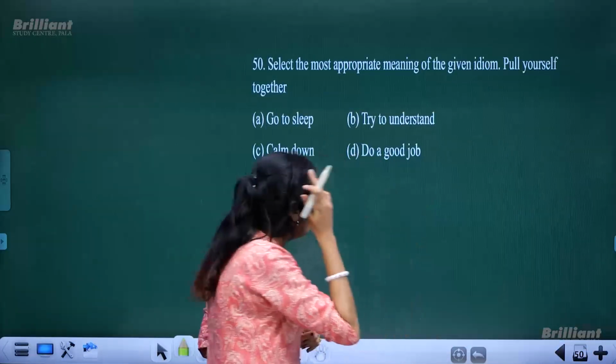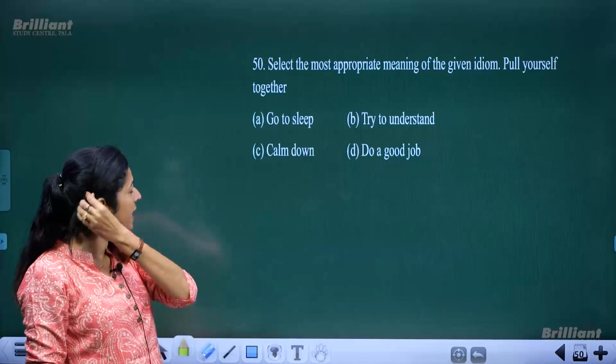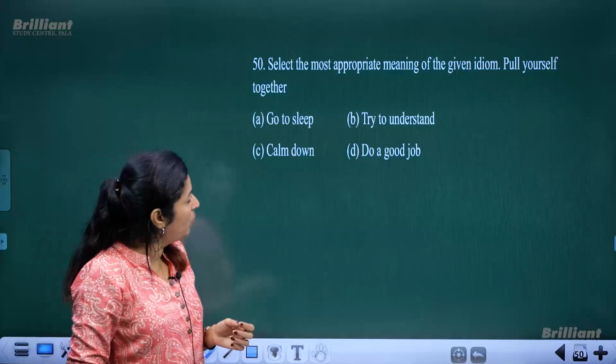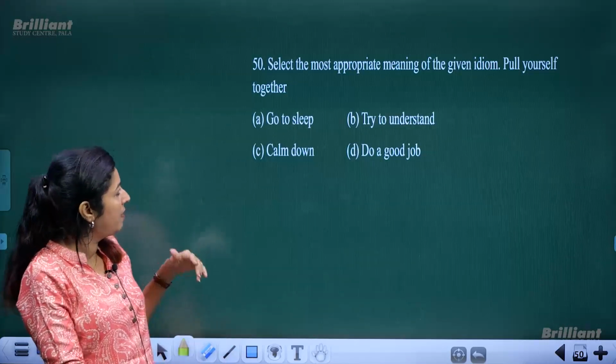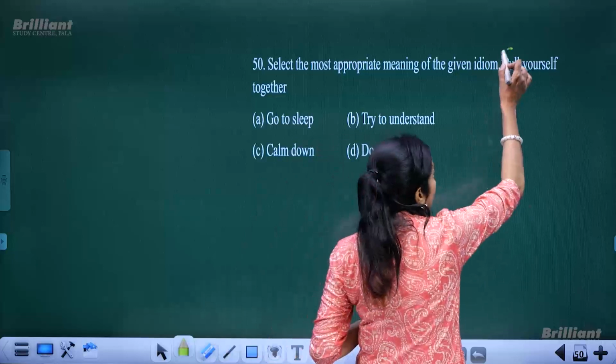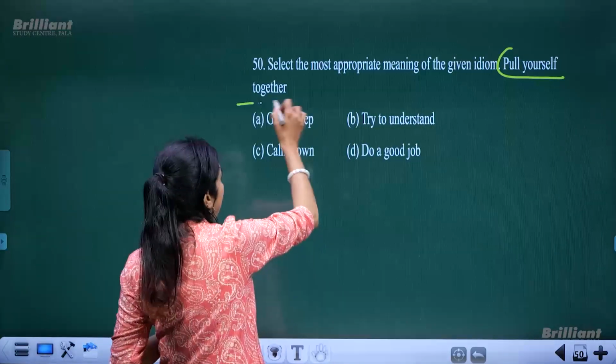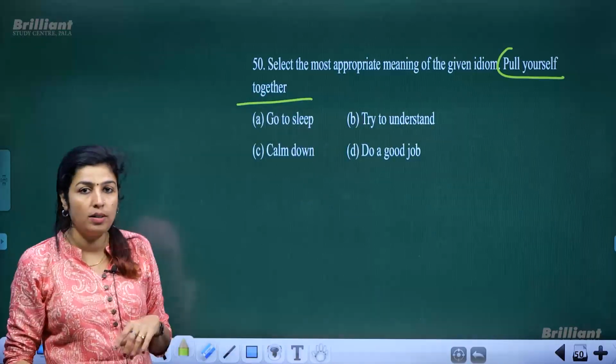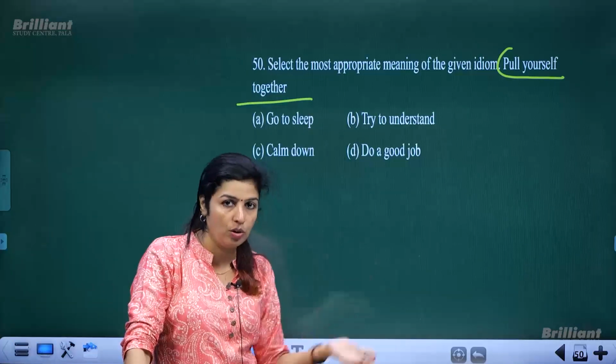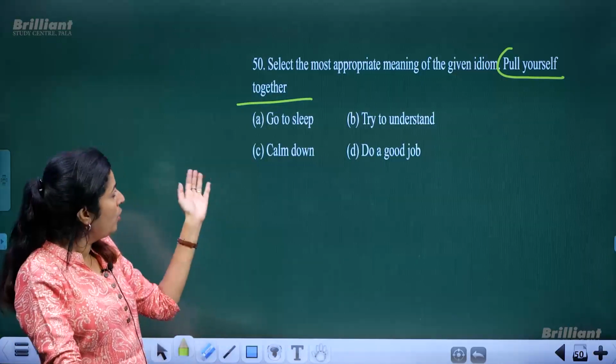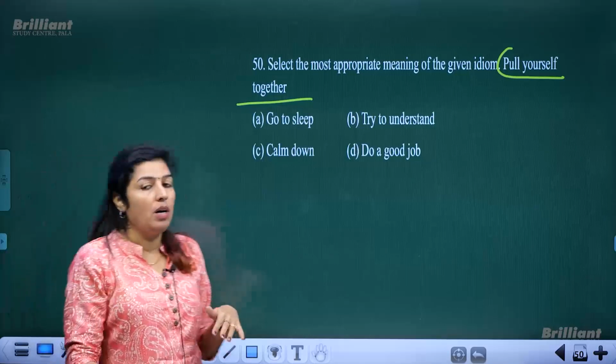Now the last one is select the most appropriate meaning of the given idiom, pull yourself together. Again, this is not given in the form of a sentence or example. You have to find it not from the context, but on your own you should understand. Pull yourself together. See, I'll give you a clue.